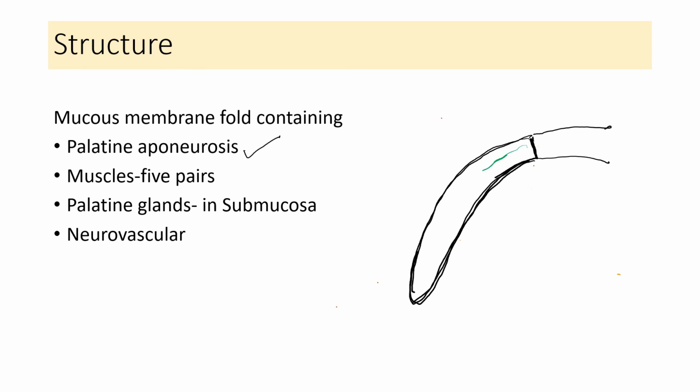This is the aponeurotic sheet, which is called as the palatine aponeurosis, which is the tendon of the tensor veli palatini. Then there are muscles attached to it. So the musculoaponeurotic sheet, the muscles, okay. So these are the muscles attached to the palatine aponeurosis.